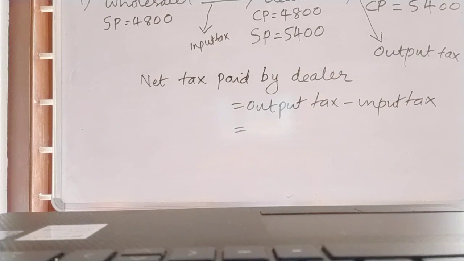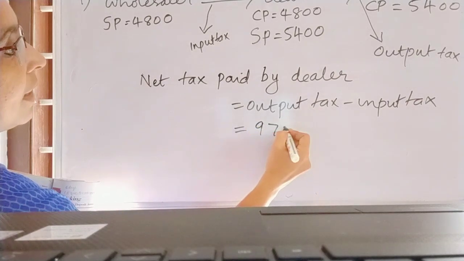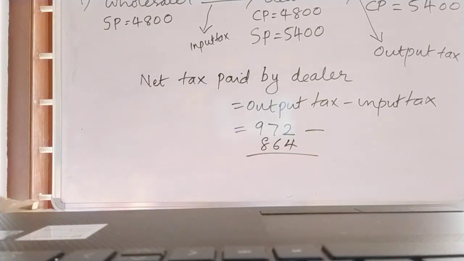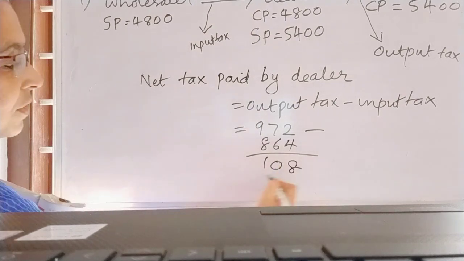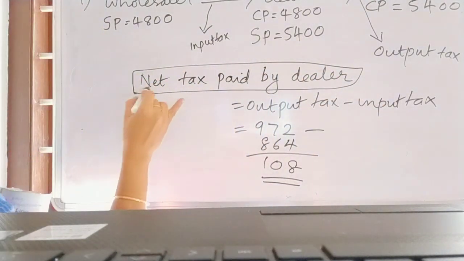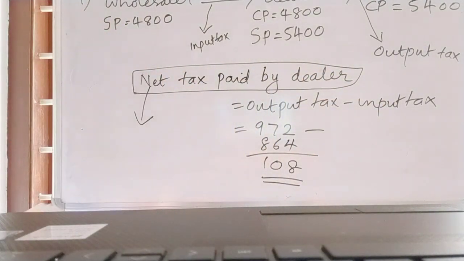Net tax paid by the dealer is equal to output tax minus input tax, that is 972 minus 864, which is 108. Instead of net tax paid by the dealer, you can write the same step, amount of tax paid by dealer to the government. That also you can write.